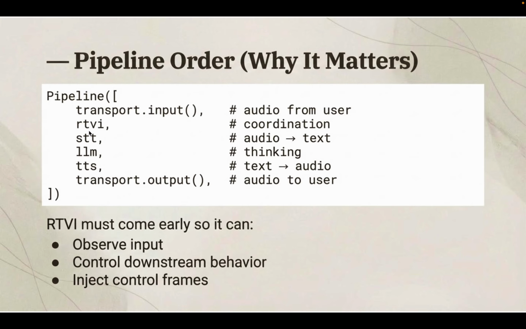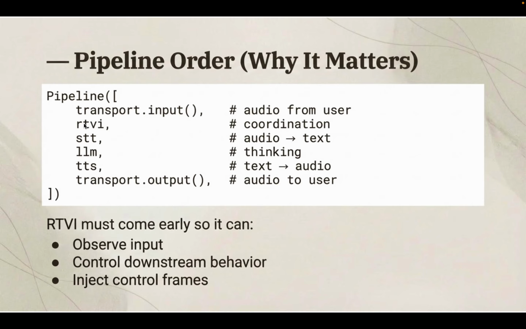But just to give you a brief idea, RTVI, this is the key point. RTVI controls the AI. That's why it needs to come above STT, LLM, TTS, because let's say if the human starts speaking midway, we have to stop the STT, LLM, and TTS processing.